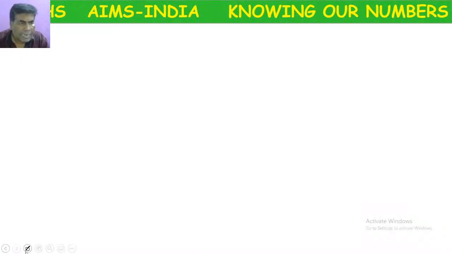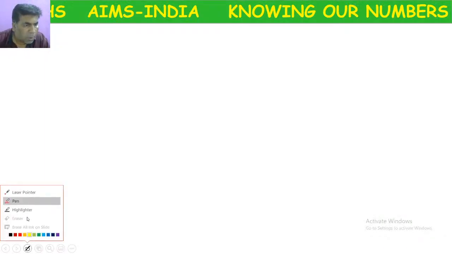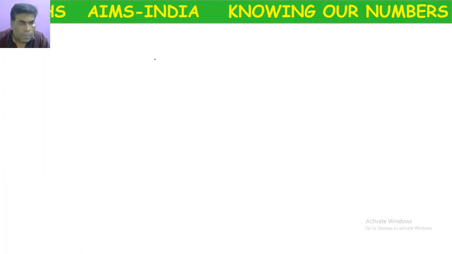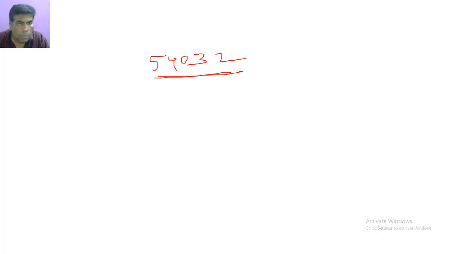Now come on, write. I am writing one number on the whiteboard: 5 4 0 3 2. Try to write its expanded form. How?